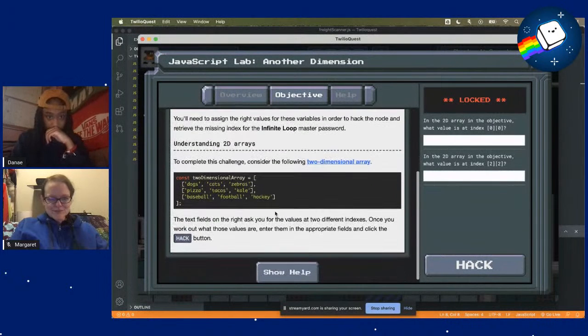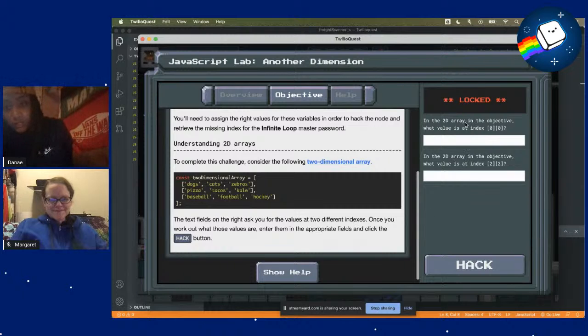So we'll look at this 2-dimensional array. Dogs, cats, zebras, pizza, doggo, kale. I love kale. Baseball, football, hockey. Okay, and the text fields on the right ask you for the values at 2 different indexes. Once you work out what these values are, enter them in the appropriate fields and click hack.